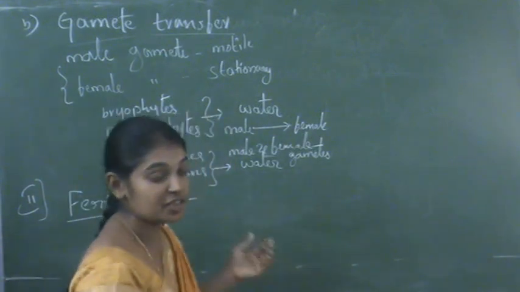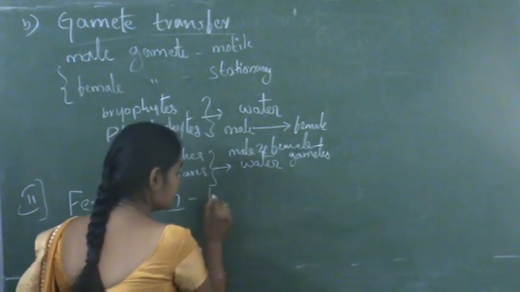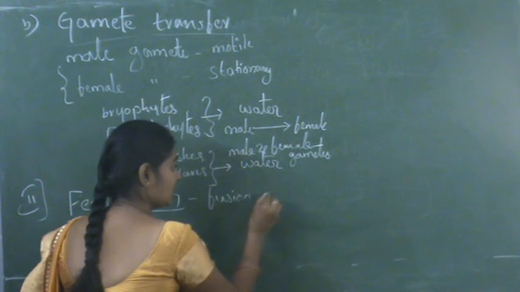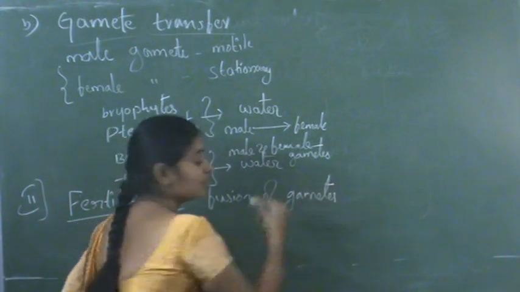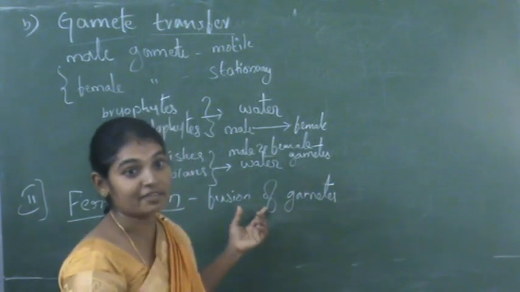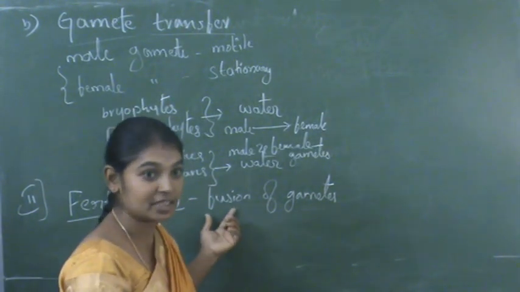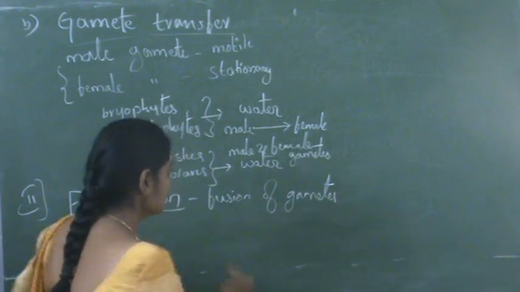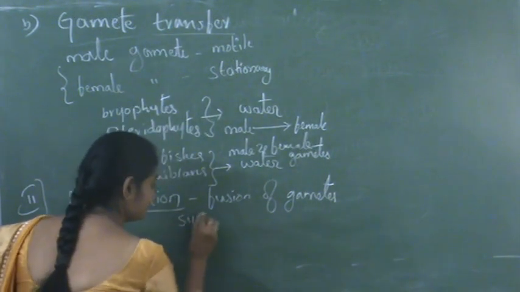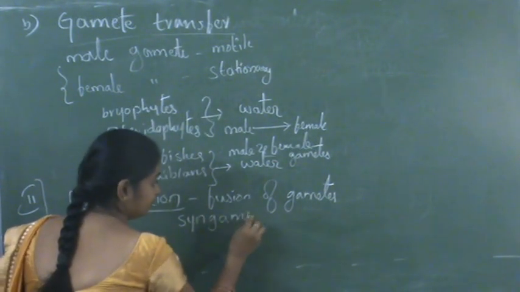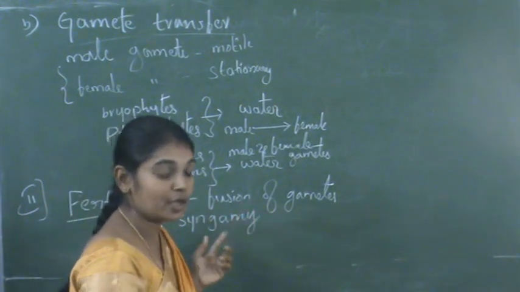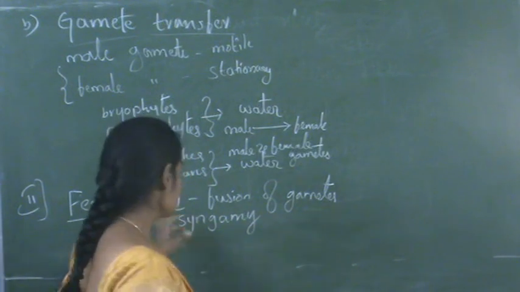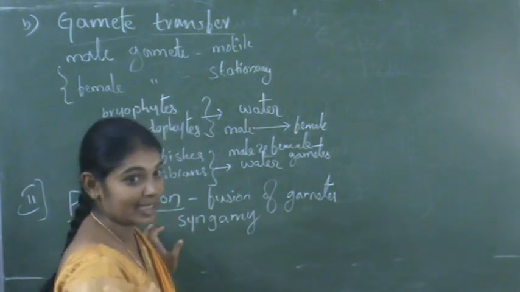Fertilization is the process of fusion of gametes. The process of fusion of gametes is called fertilization. It is also known as syngamy. Fusion of gametes is known as syngamy, or it is also commonly known as fertilization.